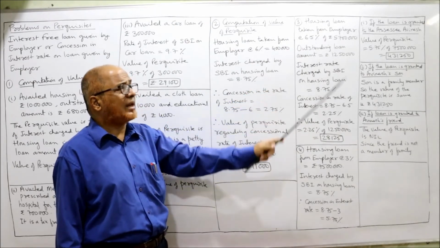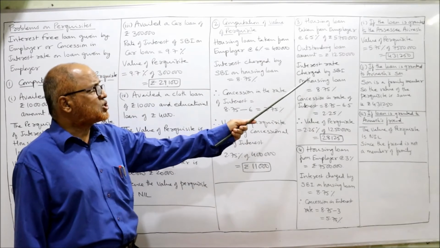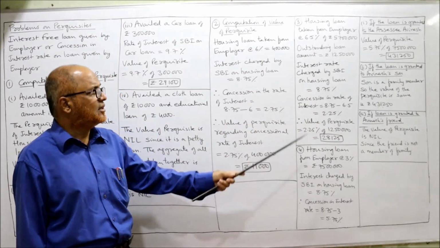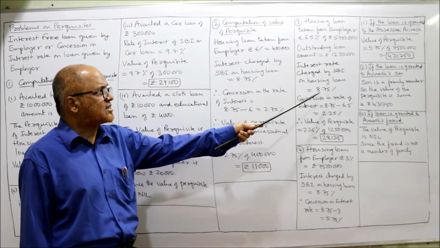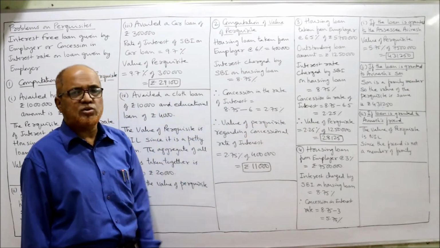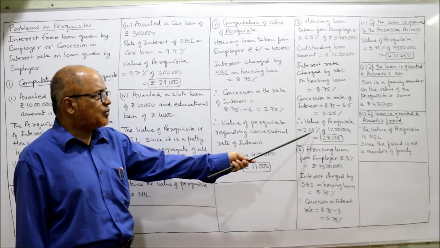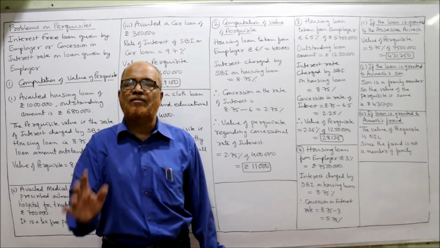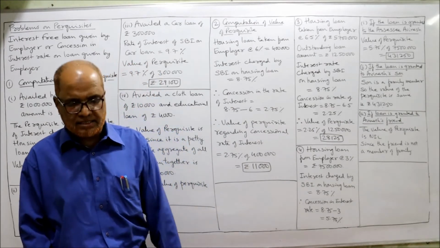Outstanding loan amount is 12,50,000. The interest charged by SBI on housing loan is 8.75%. The concession in the rate of interest, 8.75 minus 6.5, comes to 2.25. The value of perquisite is 2.25% of 12,50,000, 28,125 is the value of the perquisite.